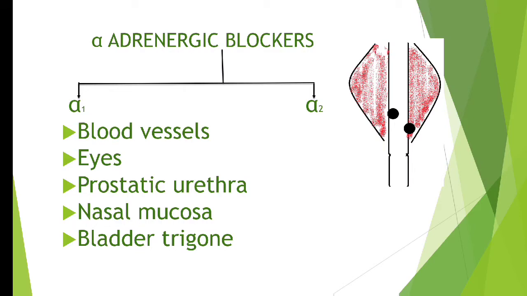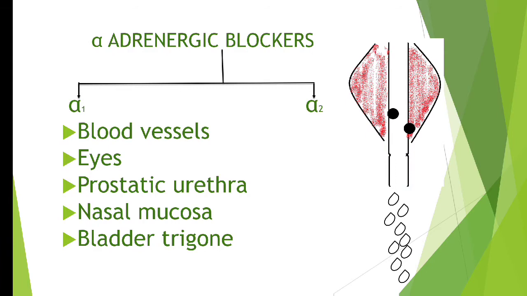When this alpha receptor gets activated, it will reduce the urine output, so urine flow will be reduced. This problem is especially troublesome in a person suffering from BHP, that is benign hypertrophy of the prostate. Now when we give alpha blockers, it will increase the urine outflow.